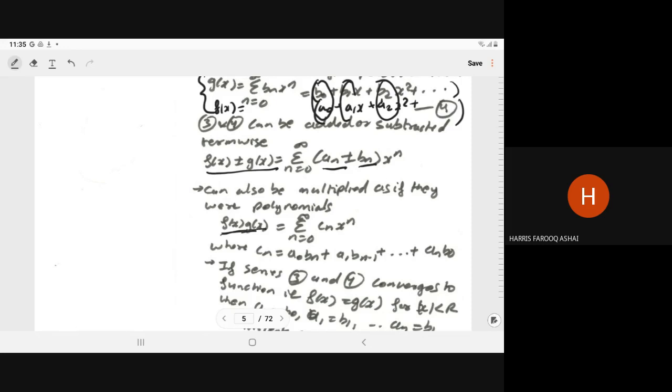Here you will get another series cn x to the power n, where cn is a0 bn plus a1 b(n minus 1) plus and so on plus an b0. So if the function can be written in power series format, then you can perform basic algebra easily, just term by term.